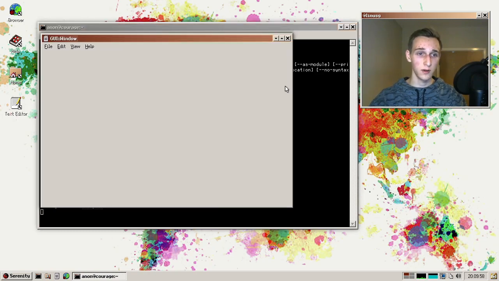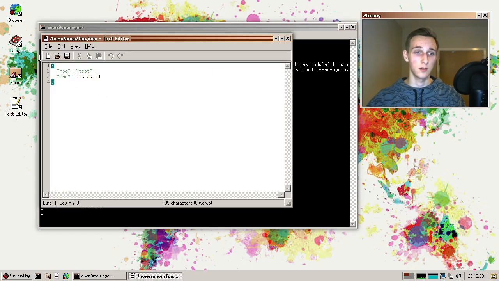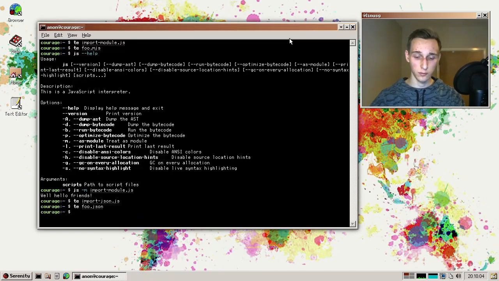And so if we look at the foo.json file, it's just regular JSON, just like an object type. Foo is a string test. And so if we run that again with the -m flag, import JSON, it's going to print out test, which is also imported from the disk. So really great work, David. I made a video reviewing that PR, so if you're interested, it's on my channel.